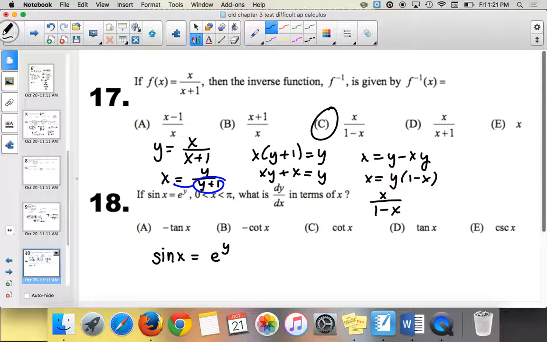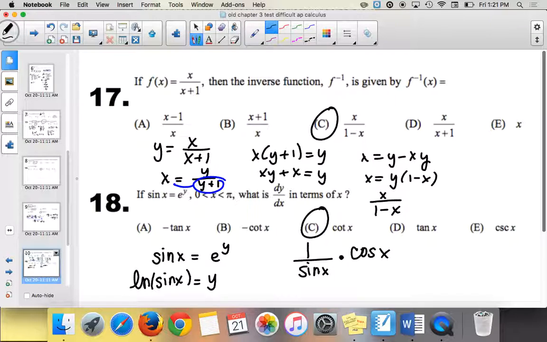All right, how can I solve for y before I begin? How do I get rid of the e? Natural log, right? So let's do that. So we're going to do natural log of the sine of x equals y. Now can you find the derivative of y? Yeah. 1 over sine of x, 1 over u. du is cosine of x, so it's cotangent of x. Easy, right? Do you guys like those tricks? So it's much easier than doing the implicit differentiation.